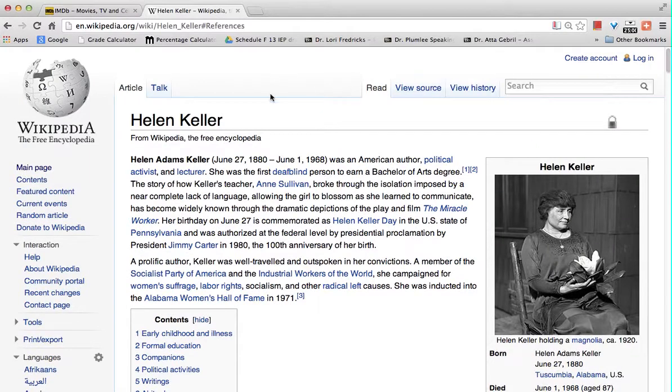So that's how you do a basic and a specific search, where you look for references, and how you use a table of contents in Wikipedia.